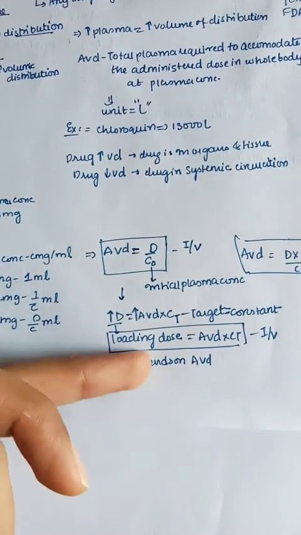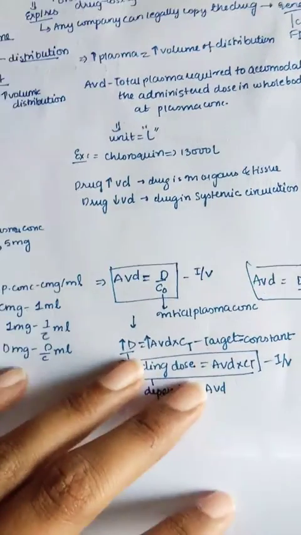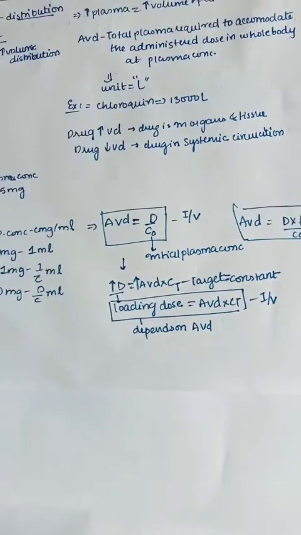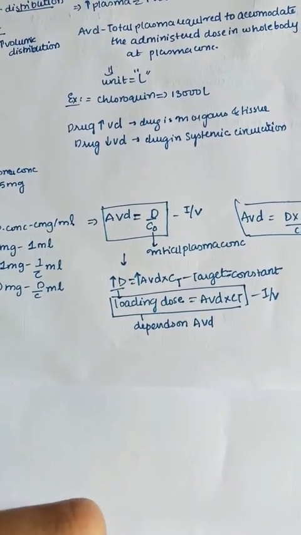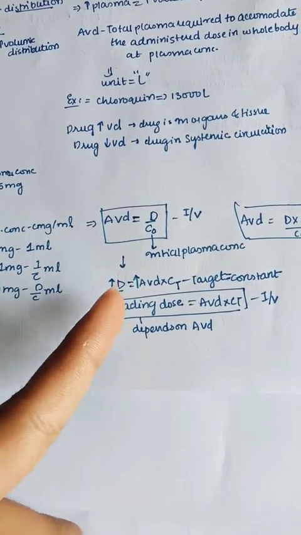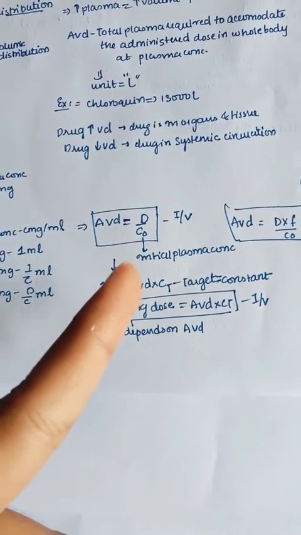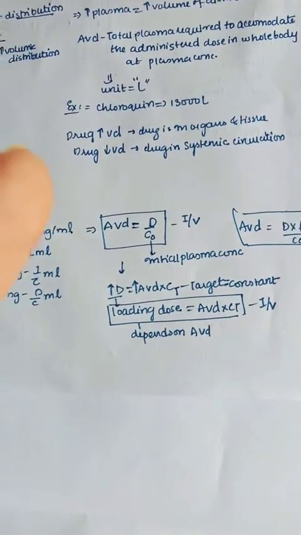Remember that the loading dose depends on the AVD. This is a question: loading dose depends on what? It depends on AVD, the apparent volume of distribution. So when the AVD increases, the dose increases, into CT.